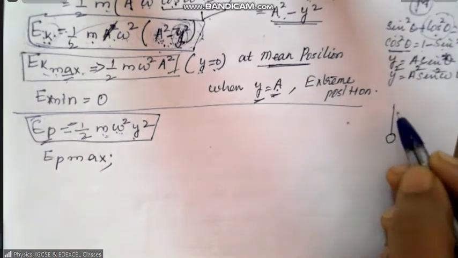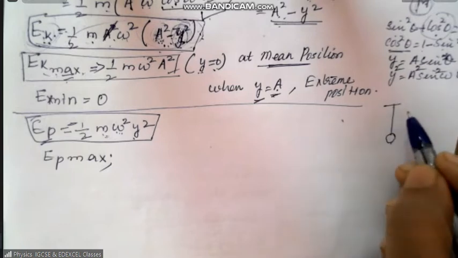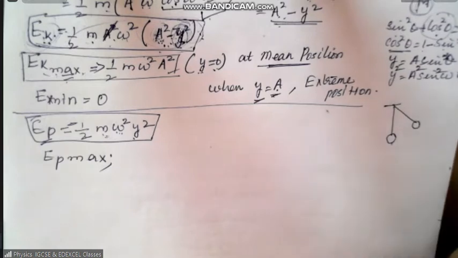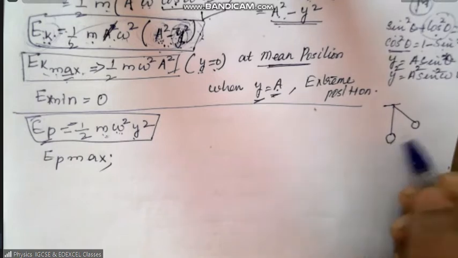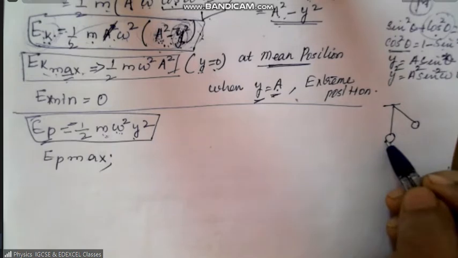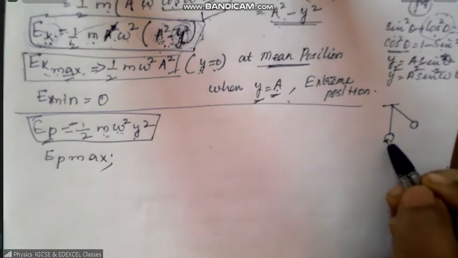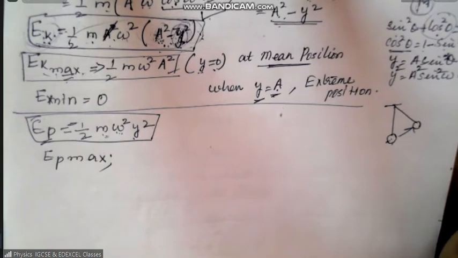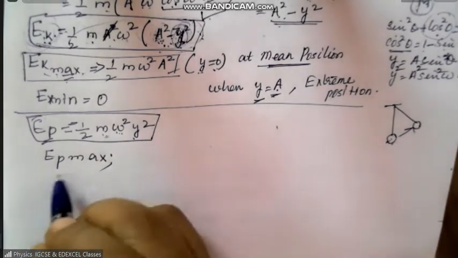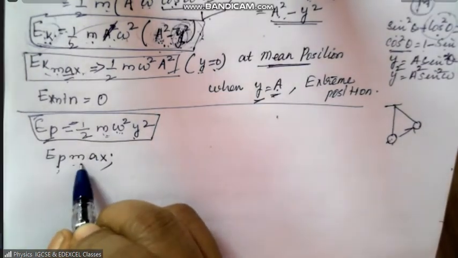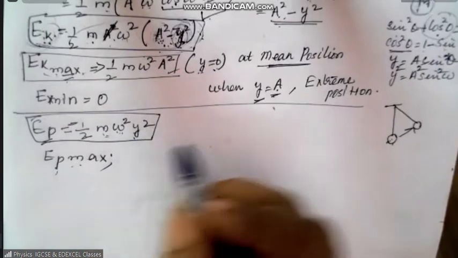If this is the pendulum, and if you raise it a bit, assume that it comes over here. This object was over here before. Work done on it displaced it from that side. So that means you will have potential energy maximum when y is equal to amplitude.